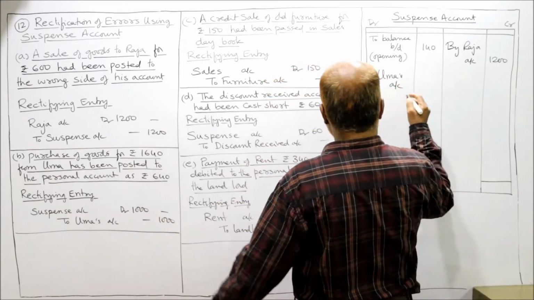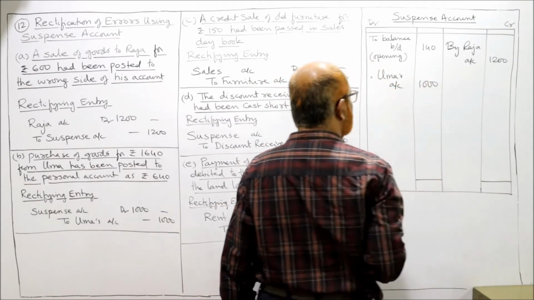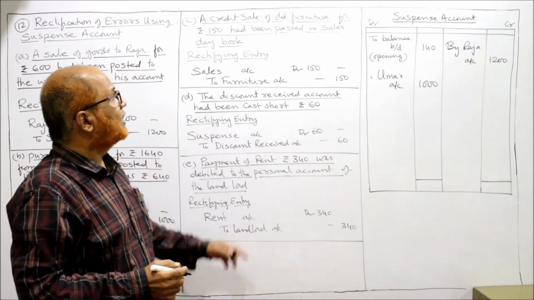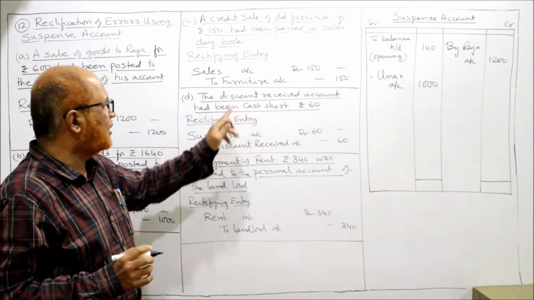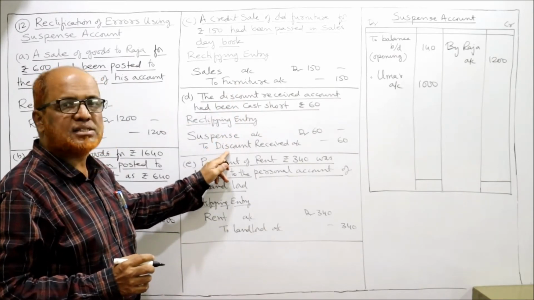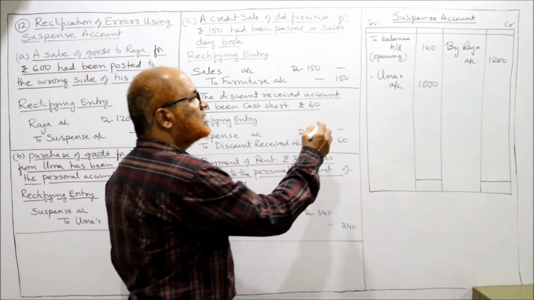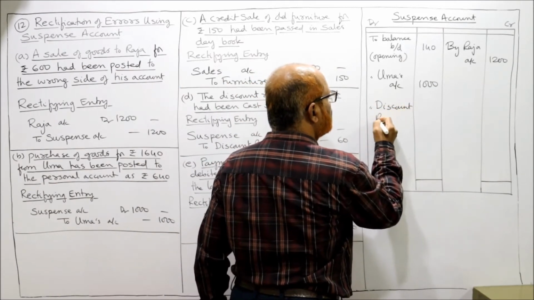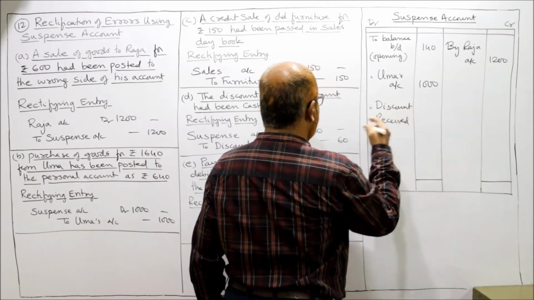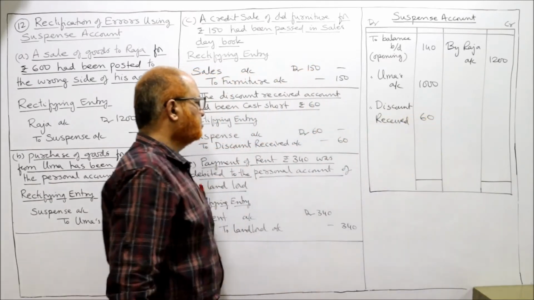How much? 1000. 2 entries posted. Third entry is sales account debit to furniture account. There is no suspense. Ignore. Then suspense account debit to discount received. So suspense account is debited to discount received. It is 60 rupees. That's all.